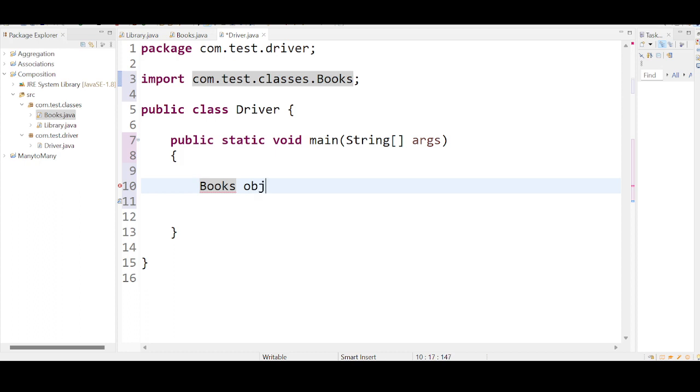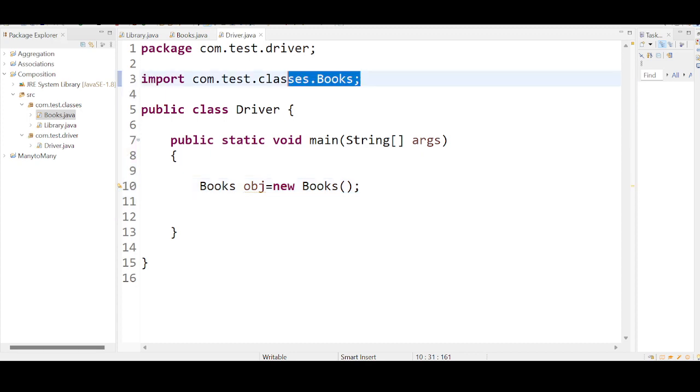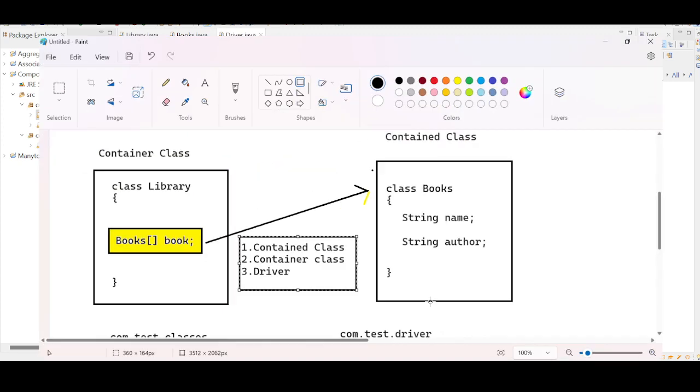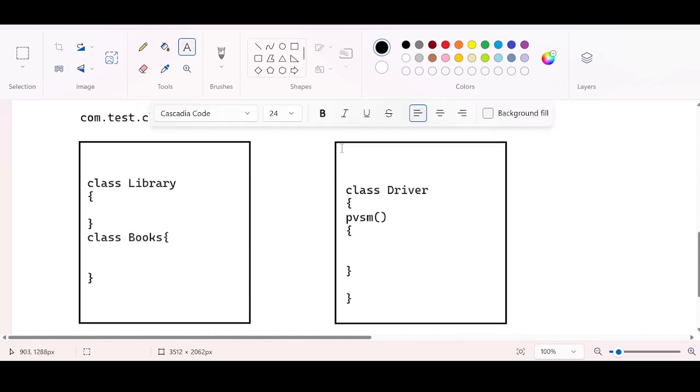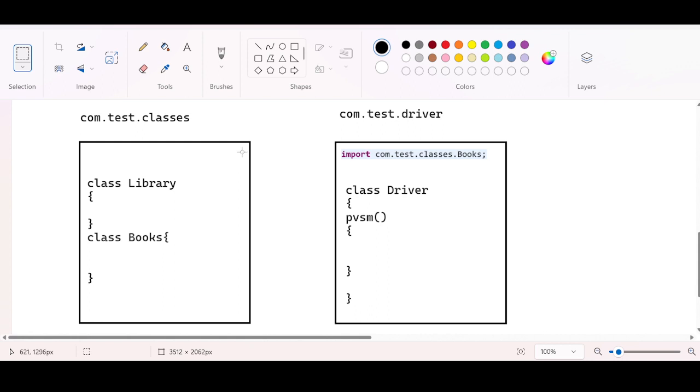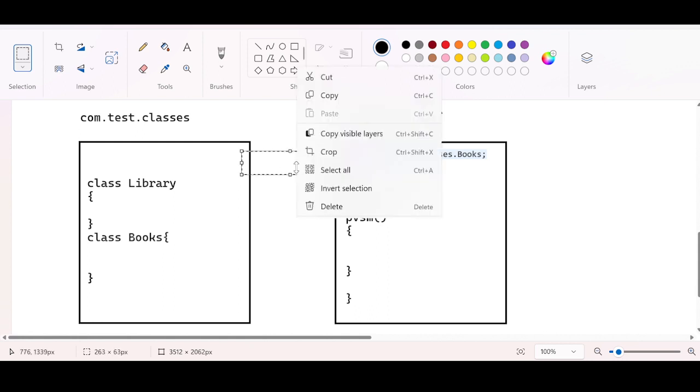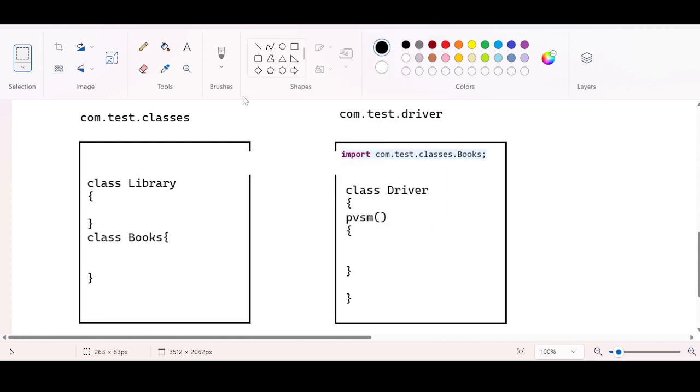Books obj equal to new Books. I have added this import statement to ensure that there is a connection between these two classes, so that the main thread can recognize it. We are increasing the visibility.